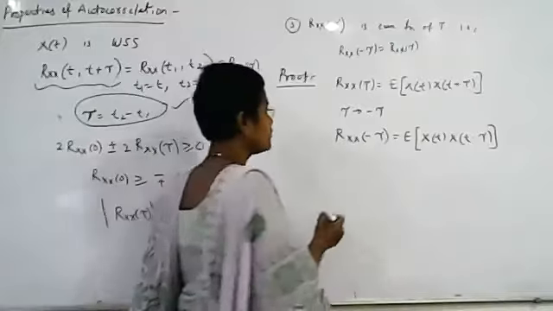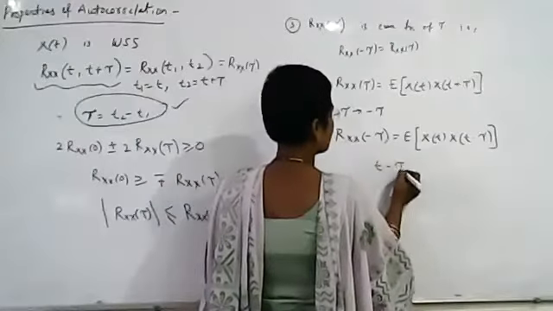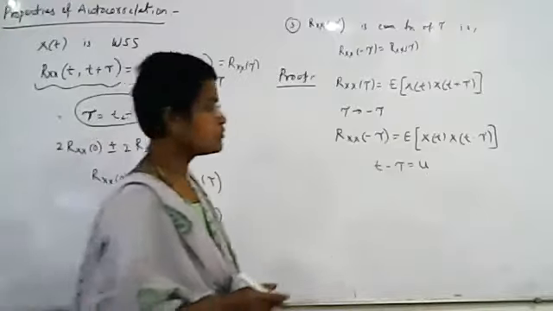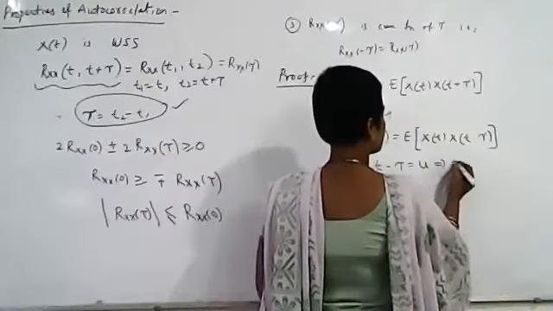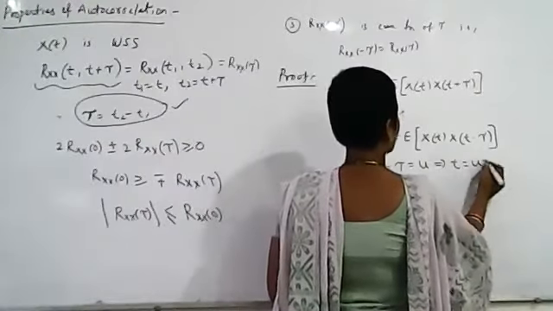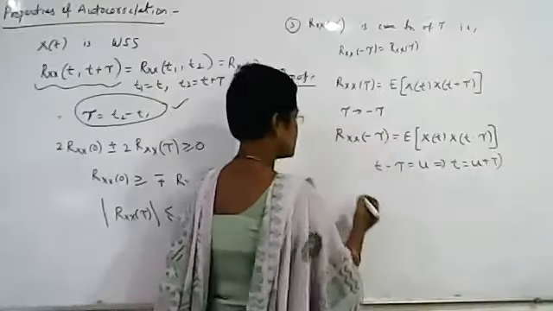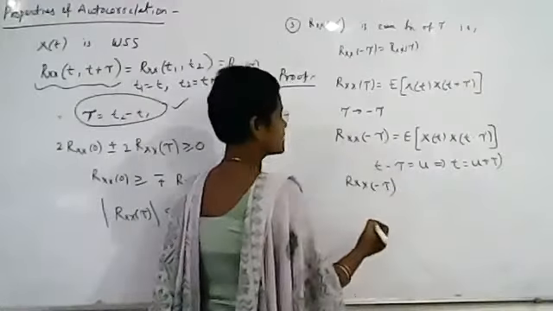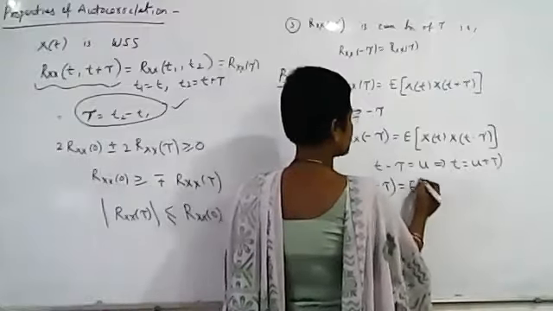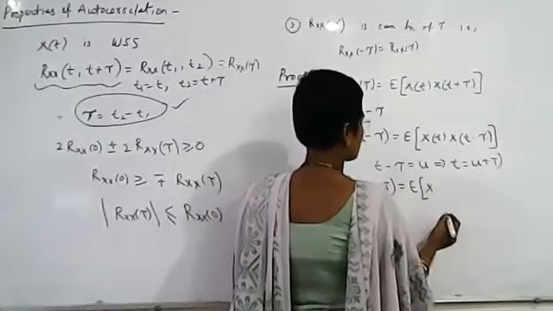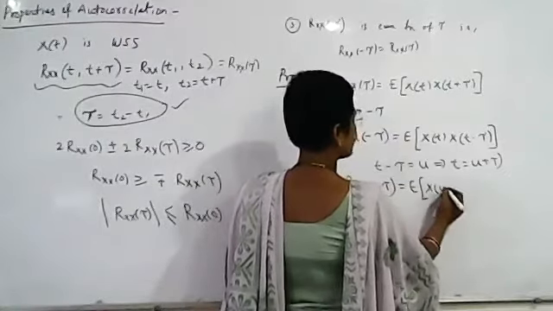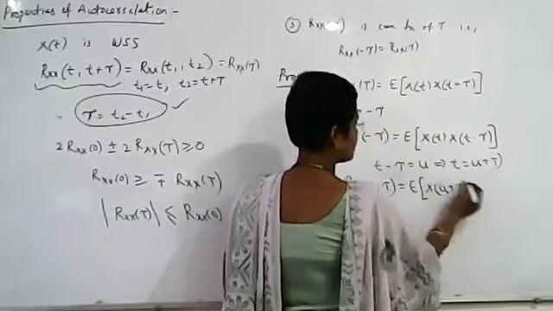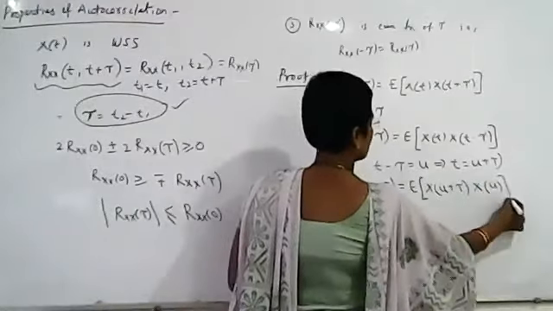Now we substitute t minus tau equal to u. From this, what is t? t is equal to u plus tau. So do these changes in the previous equation. Rxx of minus tau can be written as the expected value of x of u plus tau times x of u.